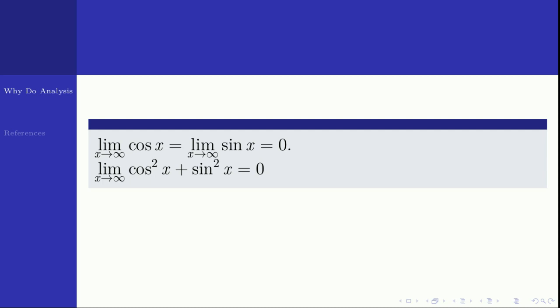Whatever be the value of x, cos square x plus sin square x is 1 only. So limit x tends to infinity 1 equal to 0. That is, 1 equal to 0. Again you got some absurd result. Okay, so where did we go wrong?